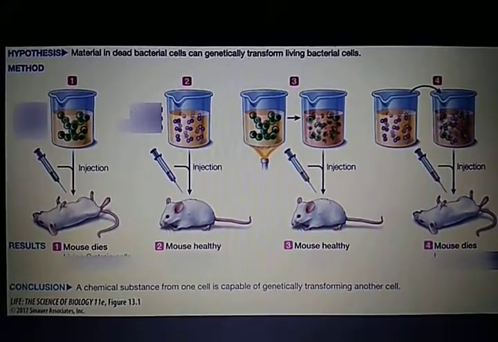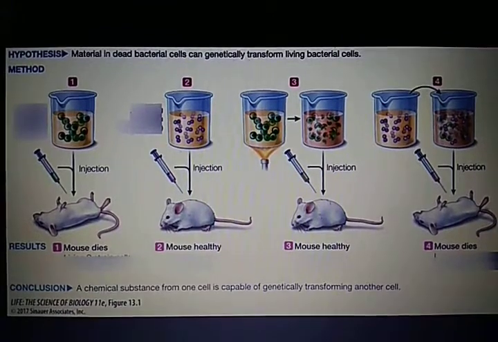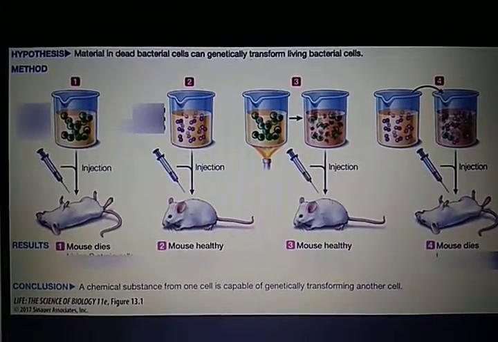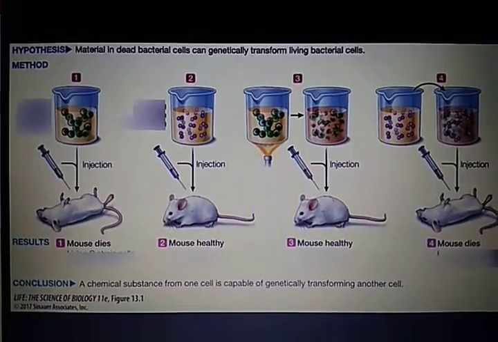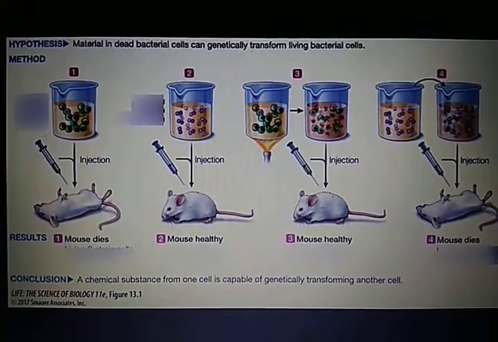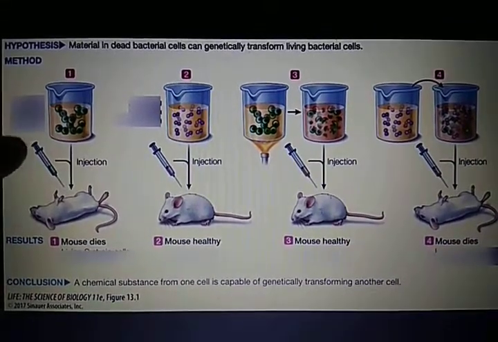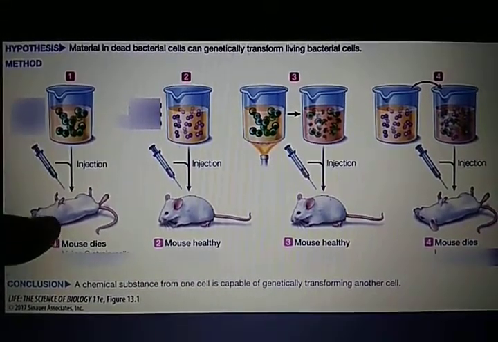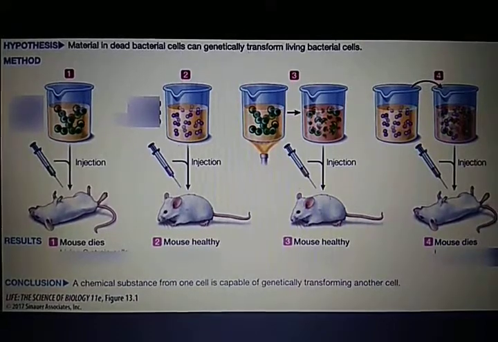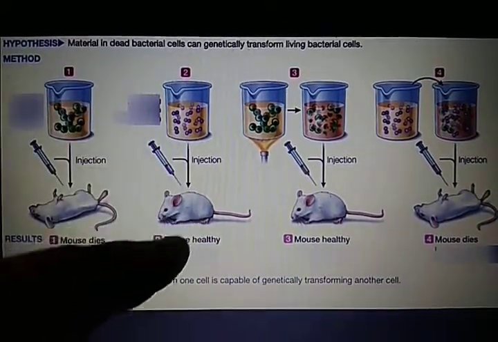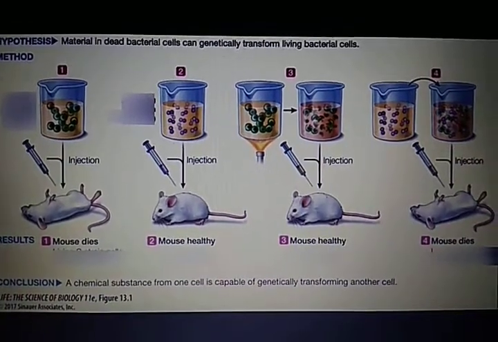See, from the first figure you can clearly understand that when he injected the virulent strain, the mice die, while when the R strain is injected, the mice remain healthy and do not die.